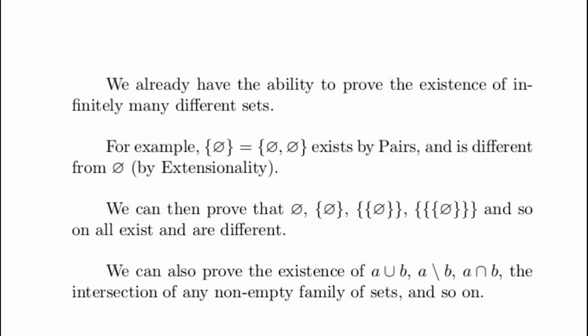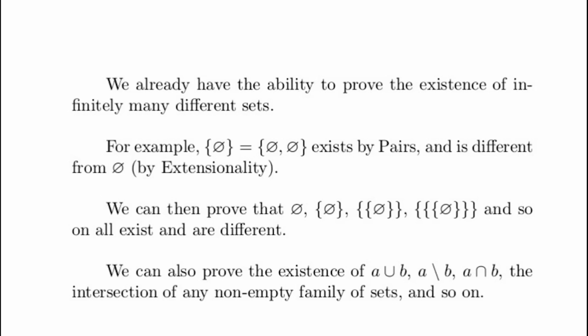And we can also define the union of two sets, the set difference, and the intersection. The union of A and B: you apply the axiom of pairs to A and B to get the set whose elements are A and B, take the union of all the elements of that, and we get A union B. And the other two sets can be defined as subsets of A union B. Okay, so we can do a lot of stuff with the axioms we've got already.